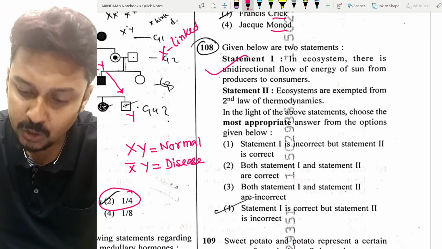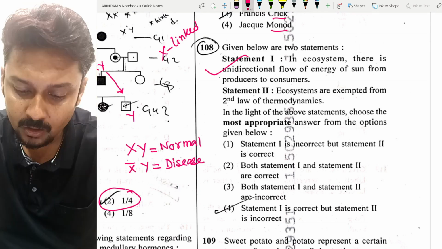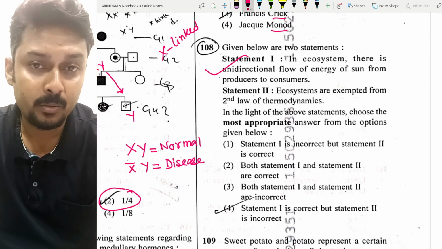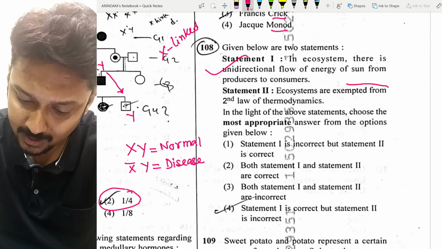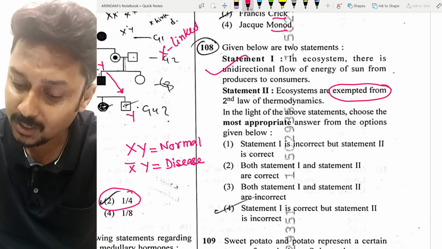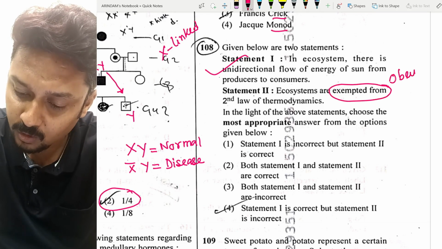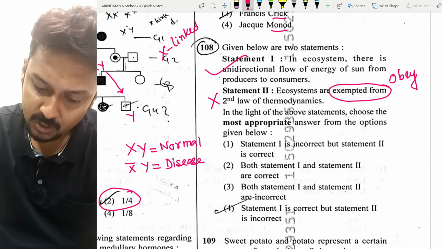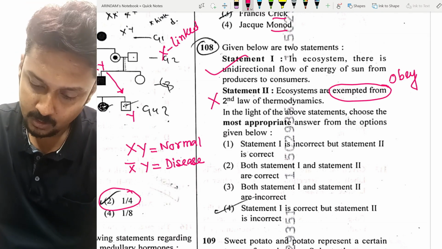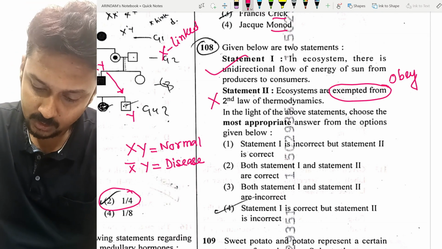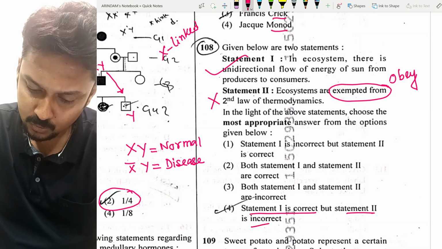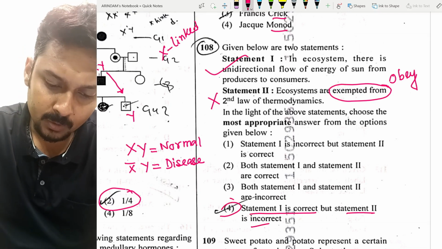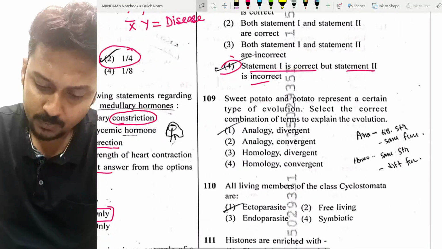Statement 2: ecosystems are exempted from the second law of thermodynamics. No, it's not exempted. It obeys the second law of thermodynamics. So statement 2 is incorrect. So statement 1 is correct, but statement 2 is incorrect, the last option, for question number 108.